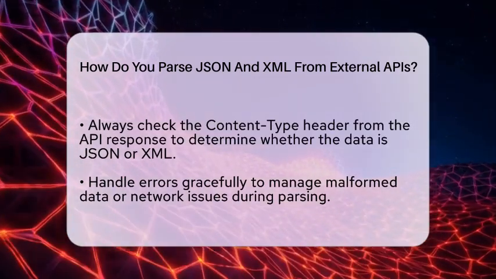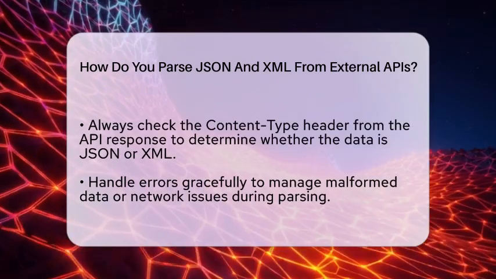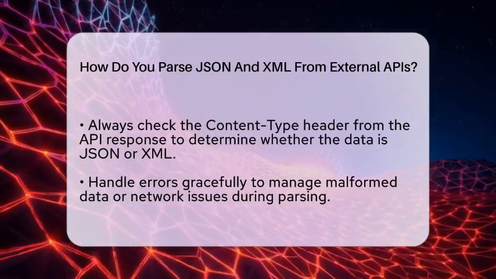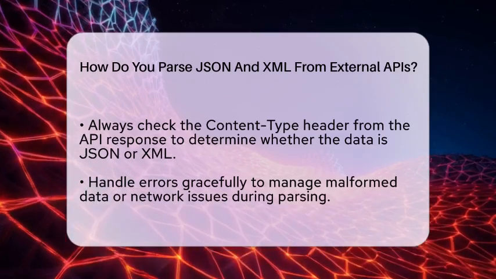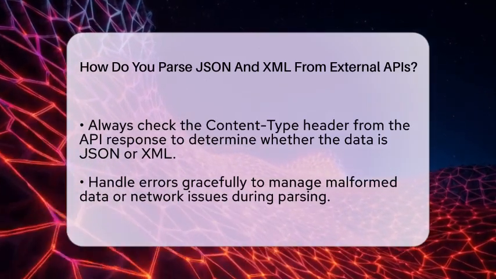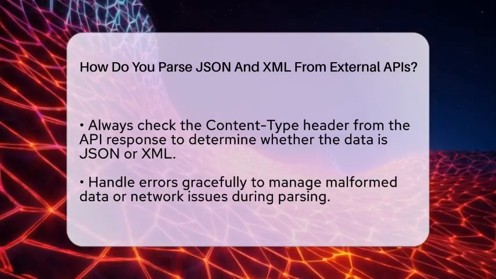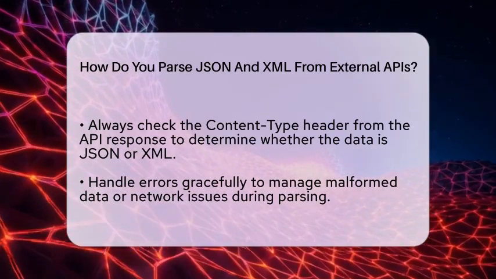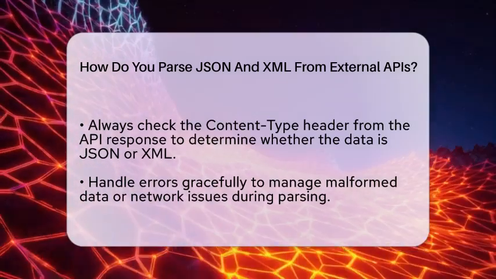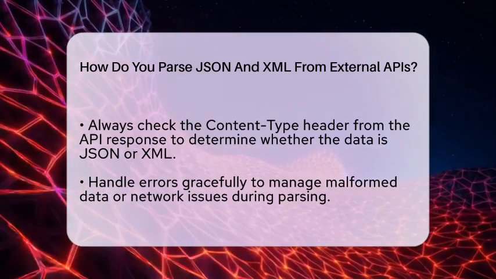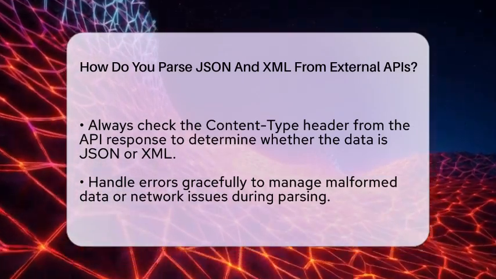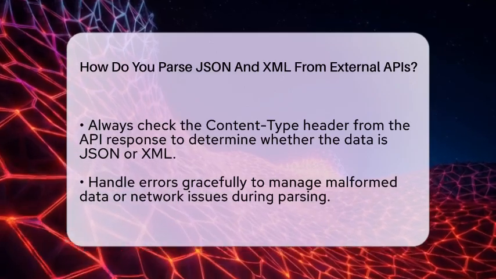Handling the response correctly is important. Always check the content type header sent by the API. If it says application/json, you know it's JSON. If it says application/xml or text/xml, it's XML. This helps you decide which parser to use. Also, be prepared to handle errors gracefully. Sometimes data can be malformed or the network might fail, so catching exceptions is a good idea.